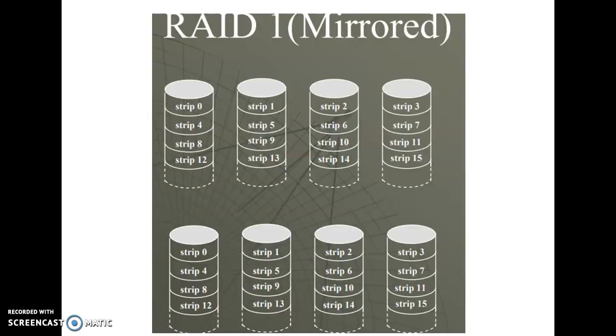Okay, so we can see here, as usual we can split the data across 4 disks. In RAID level 1 we are using a striping method, so disks 0, 1, 2, 3. We are splitting the data like 0 to 15 across our disks, and the same data will be mirrored here. So the same 0, 4, 8, 12, and in this disk we have 1, 5, 9, 13. The same will be mirrored. So for 4 disks of data, we have 4 more disks of mirrored data, so you can say it is expensive.